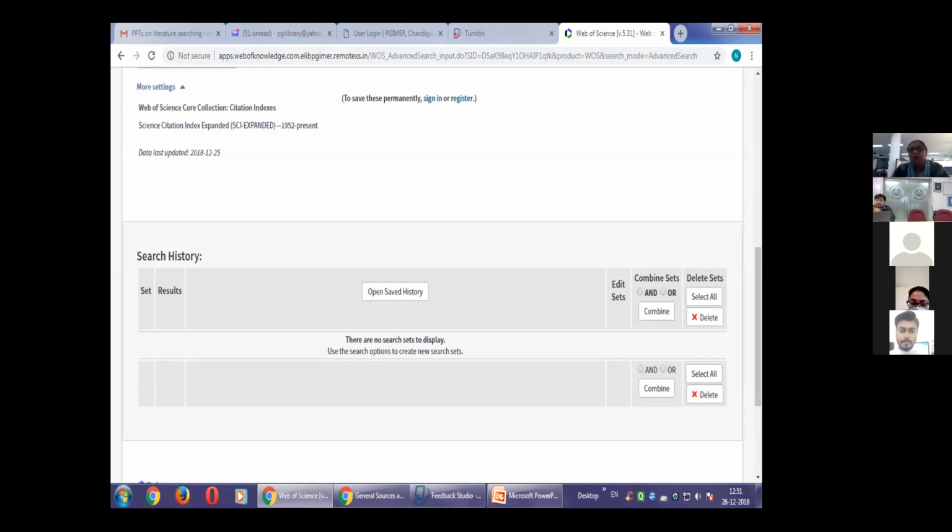I'm making things simpler for the beginners, so that they feel comfortable. I'm not very sure whether you have already worked on PubMed or not, but I was just trying to make you all aware about various other databases also. You can always conduct your searches in Web of Science. Once you register, you can conduct your searches, and in search history, you save your searches. Then, once you do your searches one by one, you can combine them.